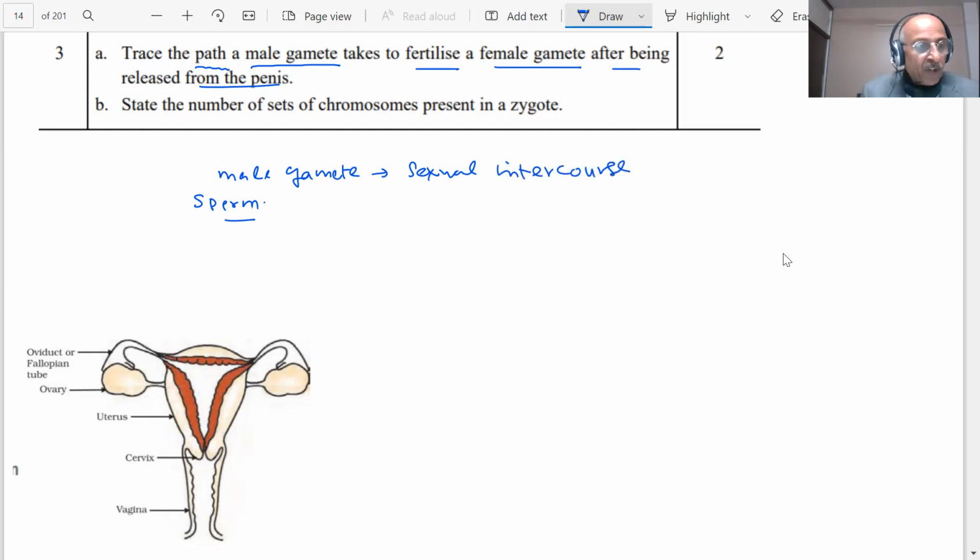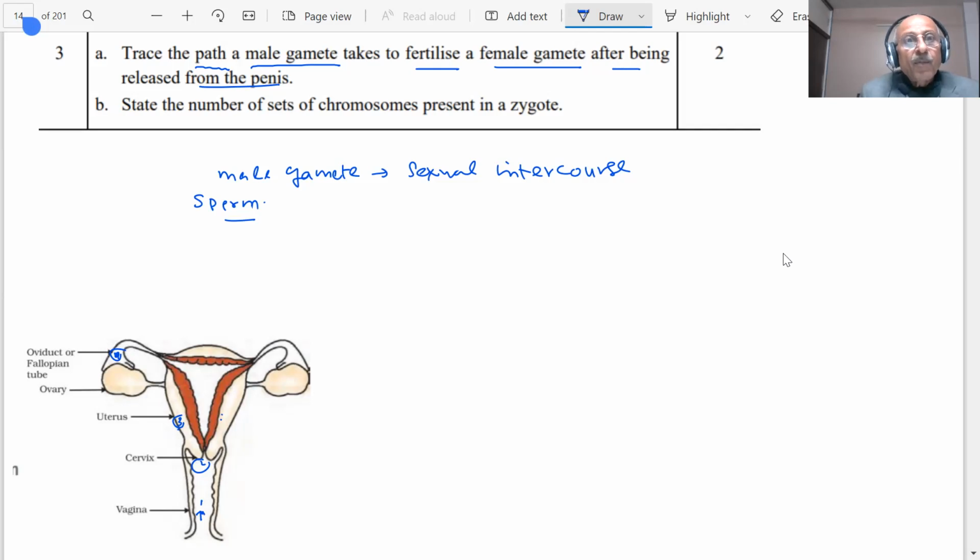Here we have taken this picture from your NCERT book. This is the reproductive organ of the female. Now what will happen? The sperm will first go to the vagina. Then it will move to the cervix, and after that it will move to the uterus. These are the two uterus. It will move to the uterus, and then it will move to the fallopian tube. You can see the fallopian tube, students. So the question is, what is the path it will take?